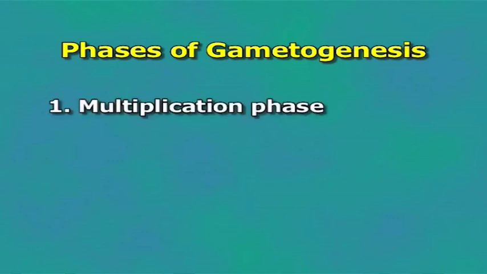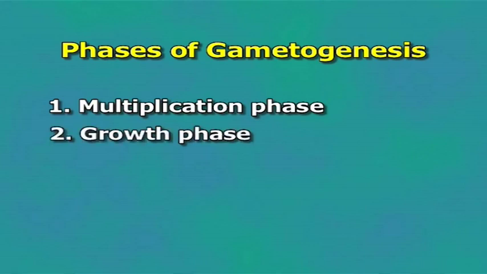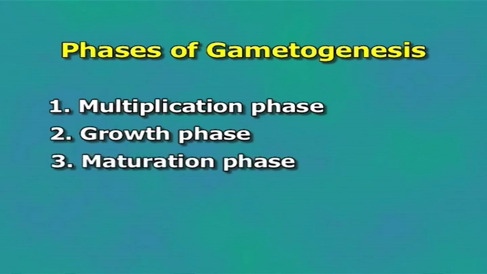Both involve three important phases: multiplication phase, in which the germ cells of the gonads multiply by mitosis; growth phase, in which the germ cells grow in size; and maturation phase, in which meiosis takes place to produce the gametes.